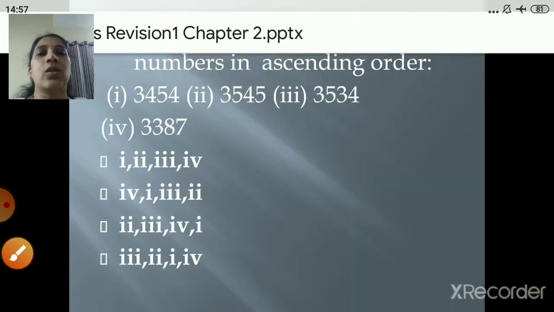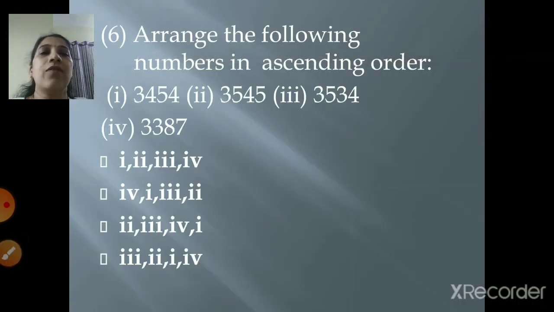Let's go to the next one. Arrange the following numbers in ascending order. So 4 numbers are given that you have to arrange in the ascending order. 3454, 3545, 3534 and 3387. So children, you know what is ascending order, right? From the smallest to the largest, right? So now these 4 numbers you will arrange from the smallest to the largest.